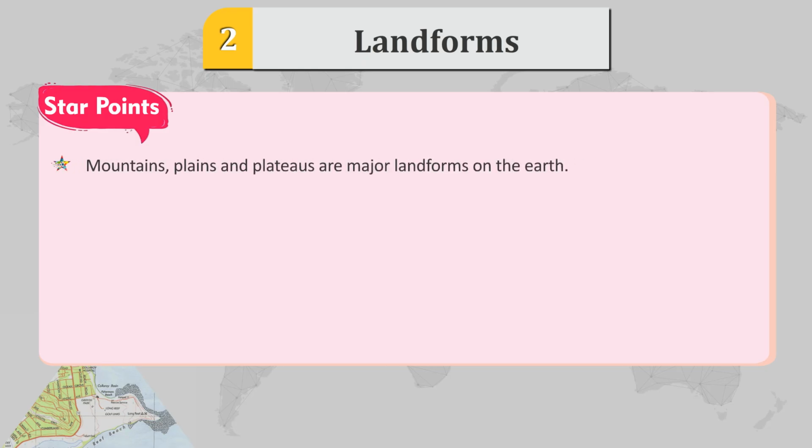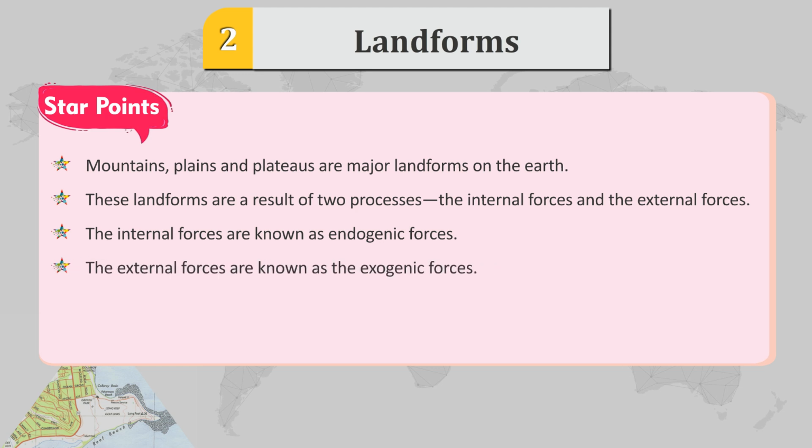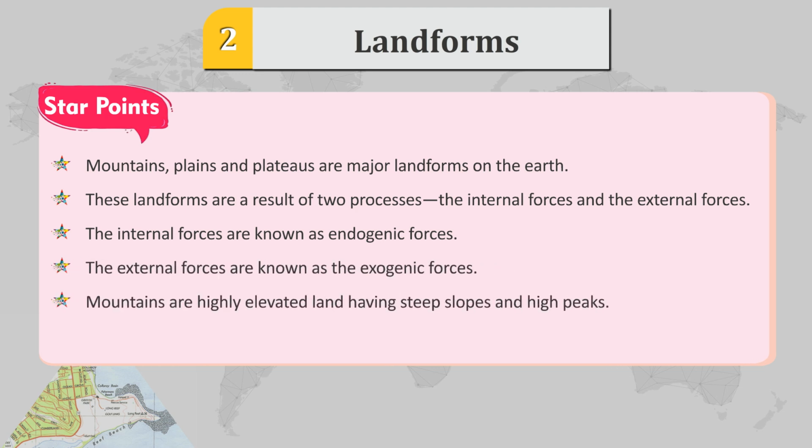Star points. Mountains, plains, and plateaus are major landforms on the earth. These landforms are a result of two processes: the internal forces and the external forces. The internal forces are known as endogenic forces. The external forces are known as exogenic forces.